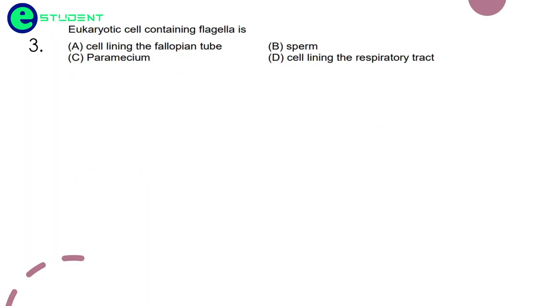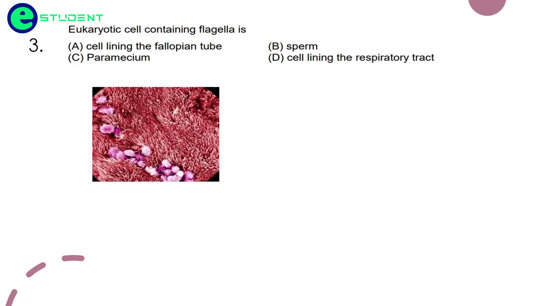The eukaryotic cell containing flagella is: cell lining of the fallopian tube? So friends, you see this is the electron micrograph diagram of the cell lining of the fallopian tube. In the fallopian tube you will observe small thread-like structures, but these are not long enough.